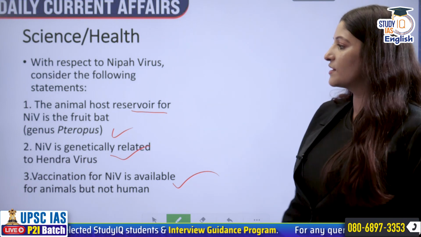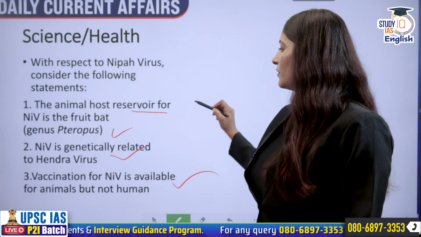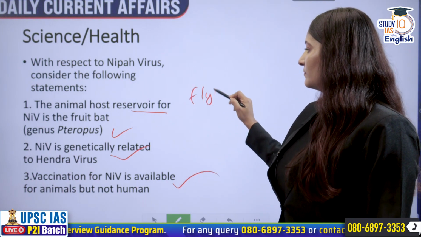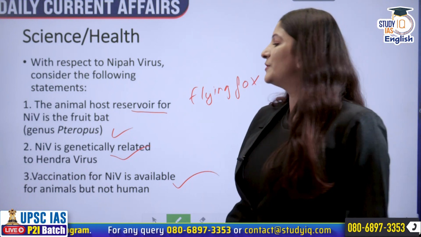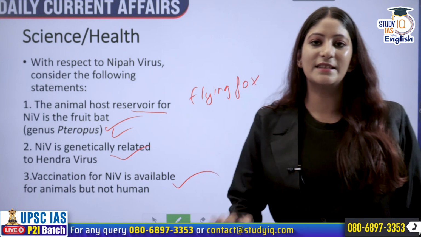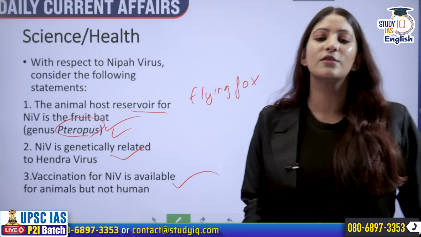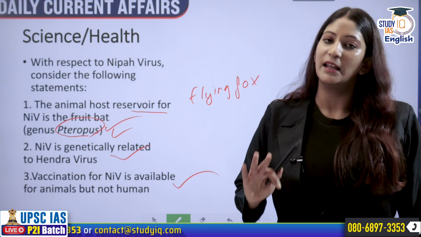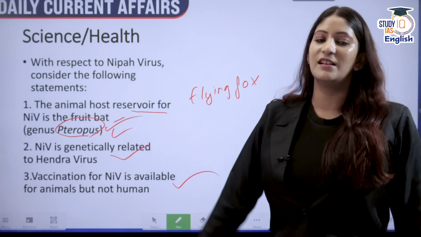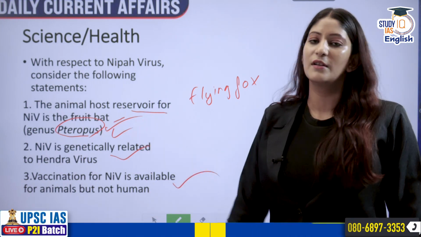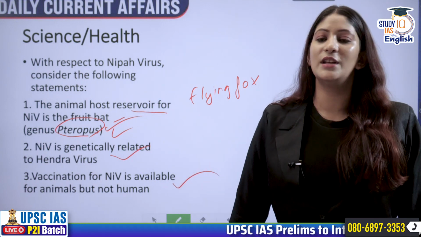The animal host reservoir for the Nipah virus is the fruit bat, which is also known as flying fox. And its genus is Pteropus. Okay, so the first is definitely correct. Why have I written genus? Because UPSC can also ask us about the genus. That is why it is important for you to remember it. I could have modified the genus, so you have to also remember the genus of it.